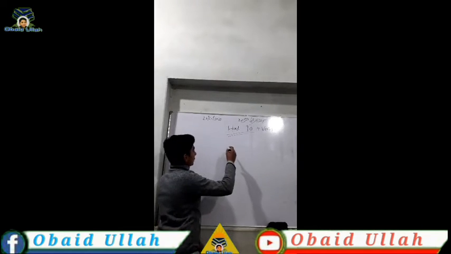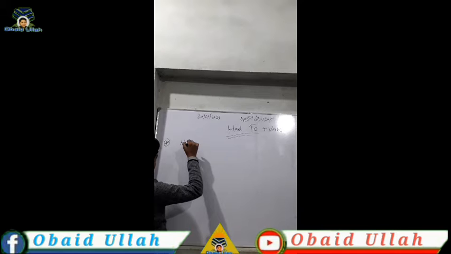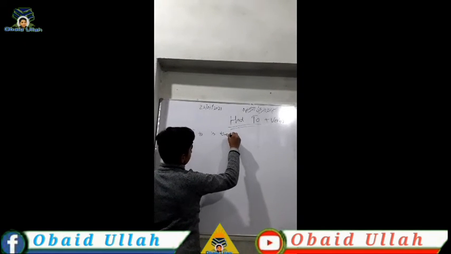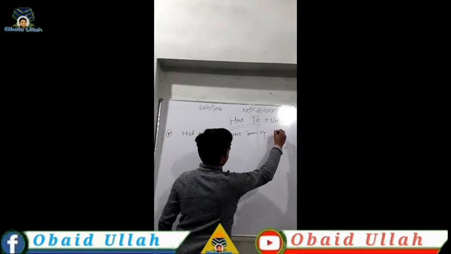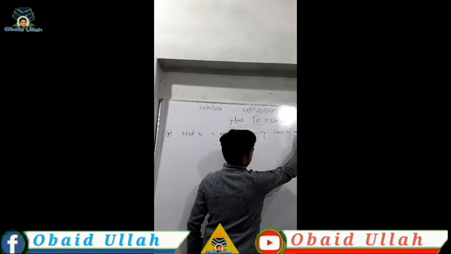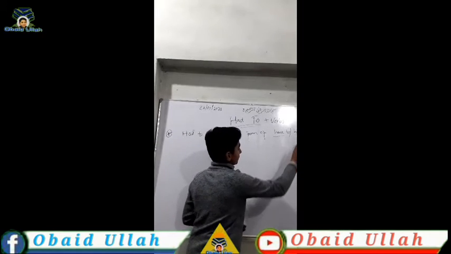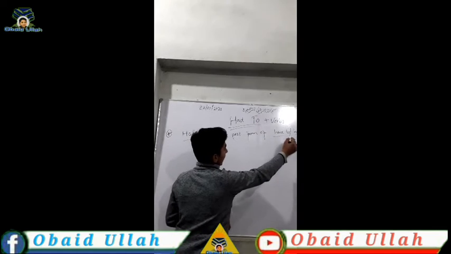How to use it? The first definition is that had to is the past form of have to or has to. It means that this had to is the past form of have to or has to.